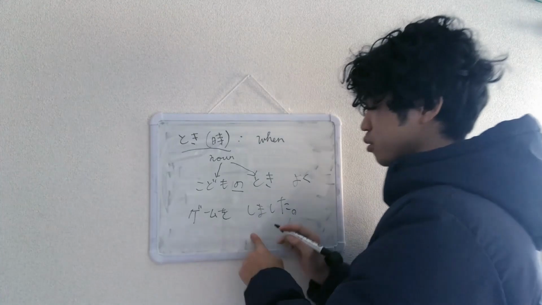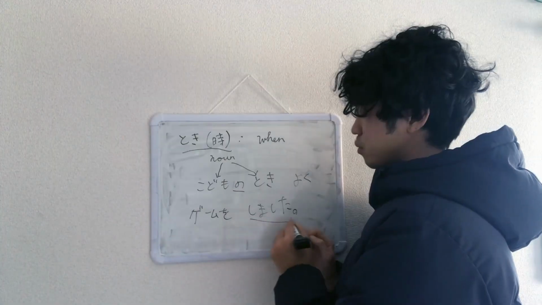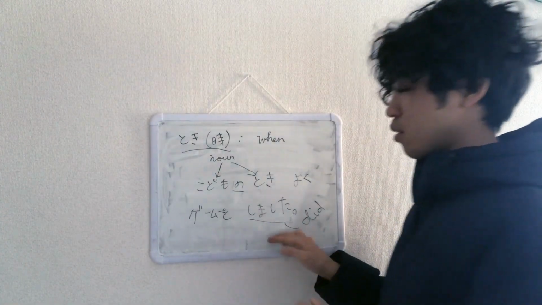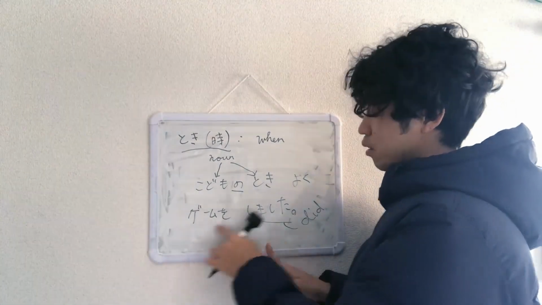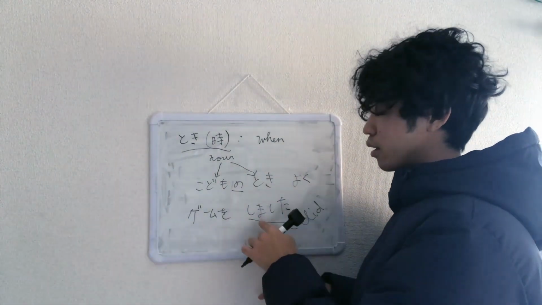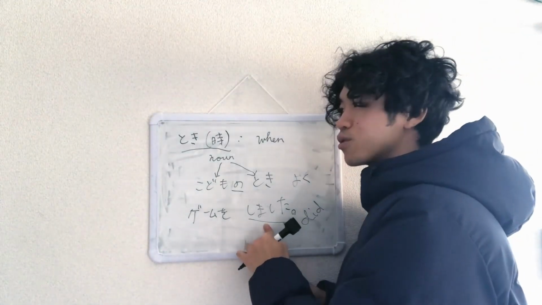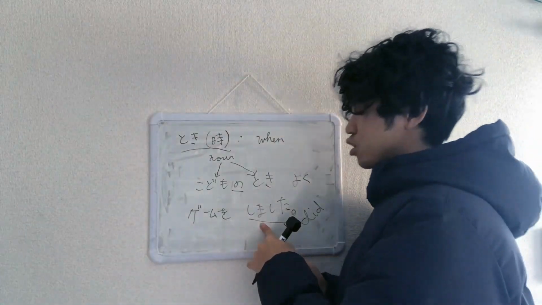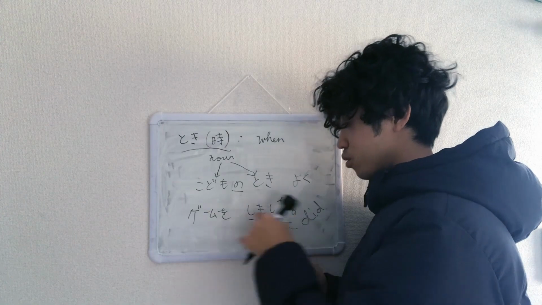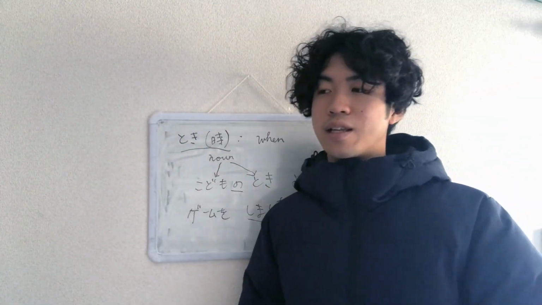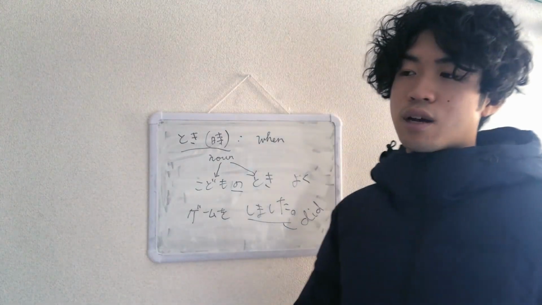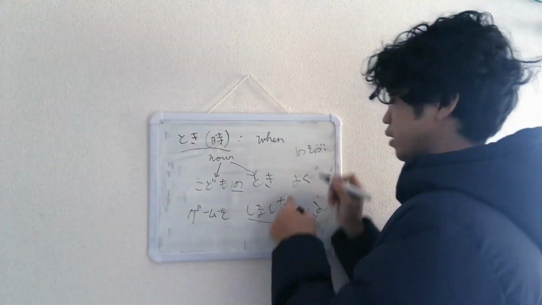Now, ゲームをする、ゲームをしました。This just means did. Doesn't specifically mean play, but when you want to use play for video games, make sure you use did. This is how we say. We don't say 遊ぶ, which is play. We use します、する, do for gaming. 遊ぶ is just spontaneously playing in a playground. You don't need an object. 遊ぶ just means play.